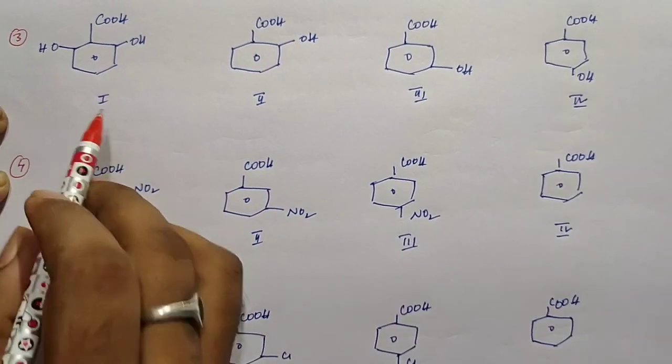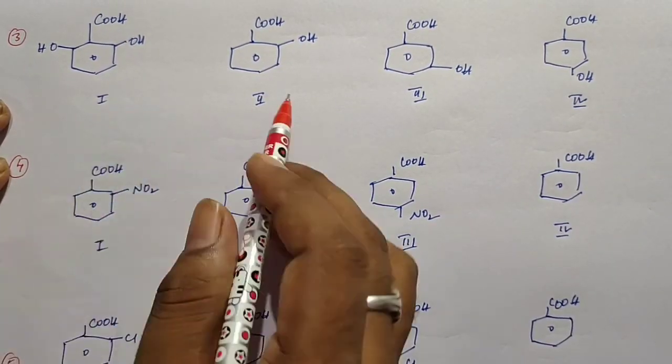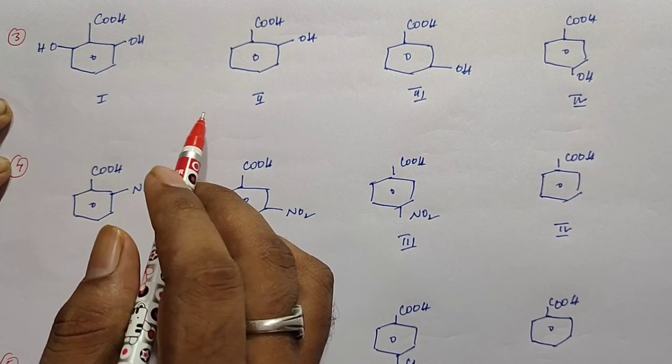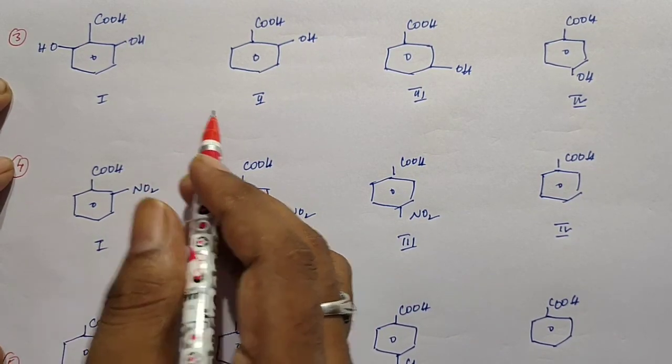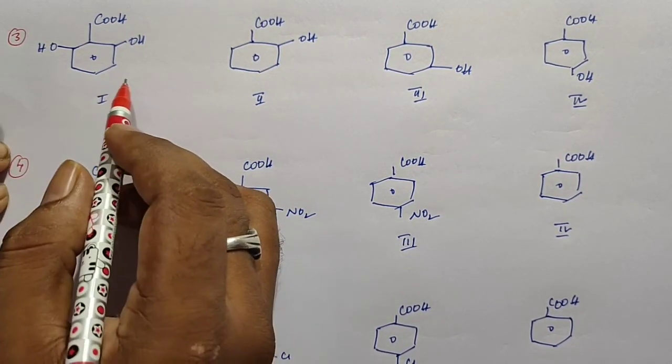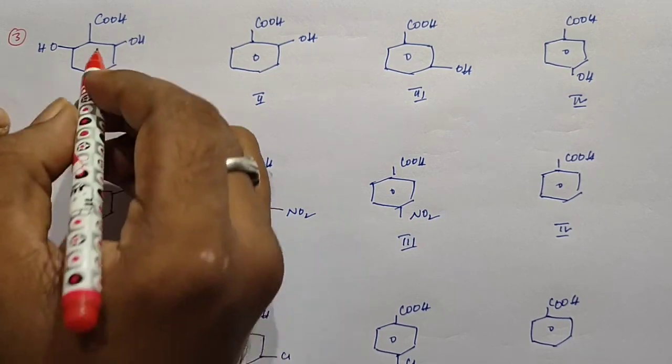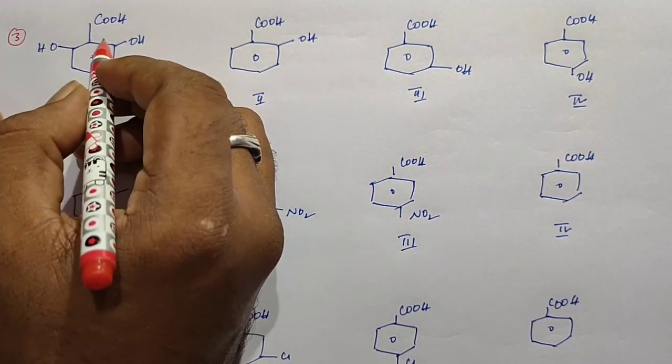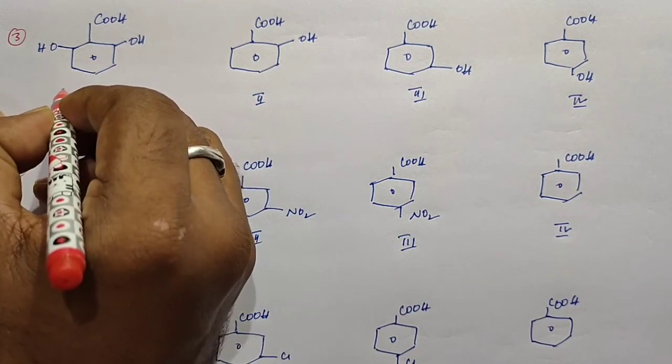That's students, this is the next example. Here in this example we have four structures. We need to arrange the four structures based on their acidic nature. If we take the first structure, we have two OH groups at ortho position. So here two hydrogen bonds can be possible.